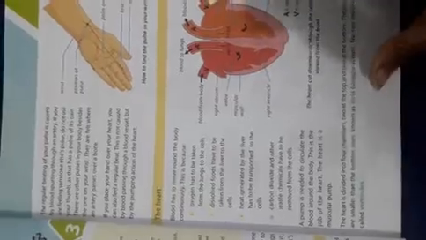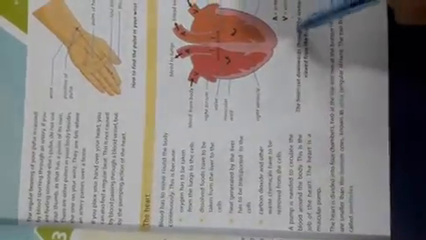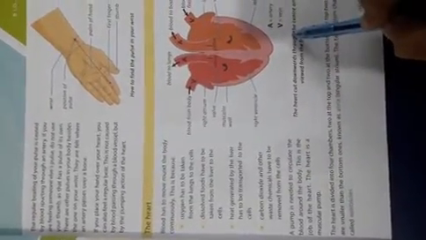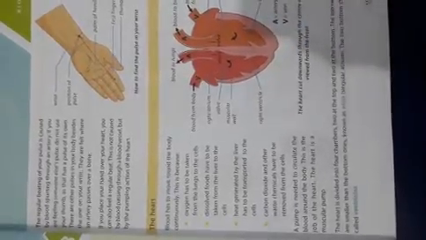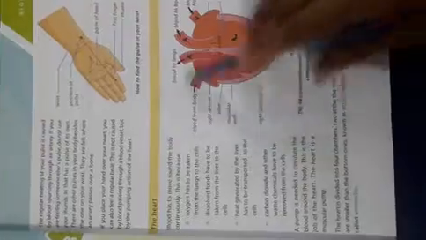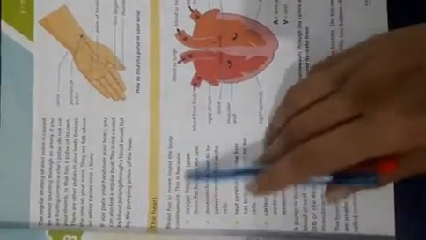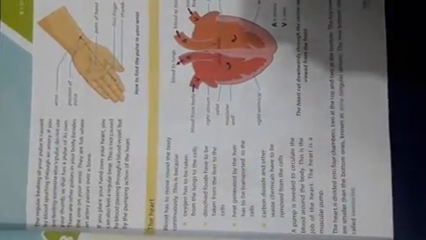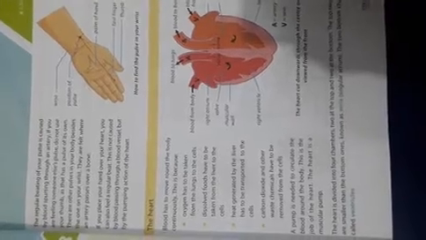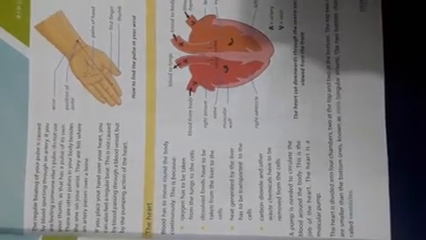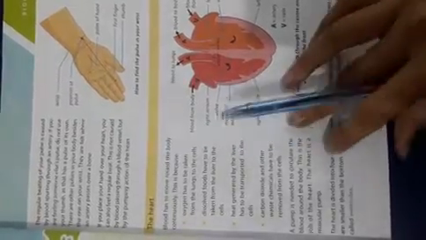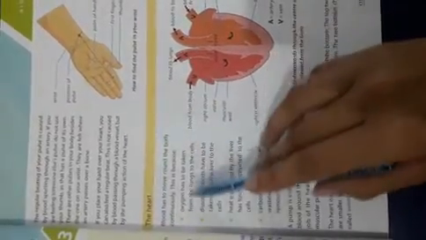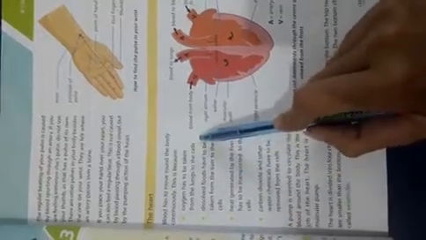Now, there is a heart. When we talk about the blood, definitely the blood is responsible for the heart. Blood has to move round the body continuously. When the heart stops pumping, a person will die. Why? It's because oxygen has to be taken from the lungs to the cells.